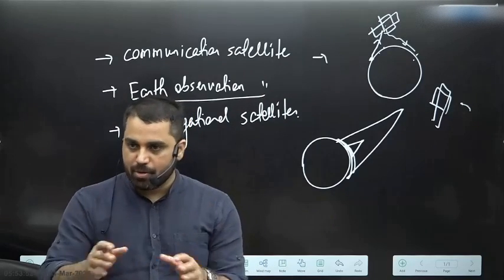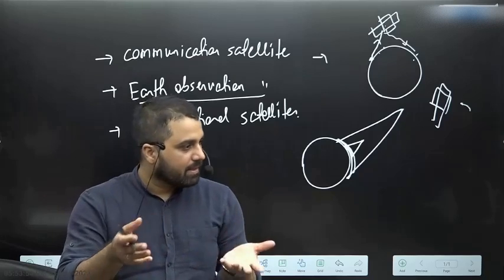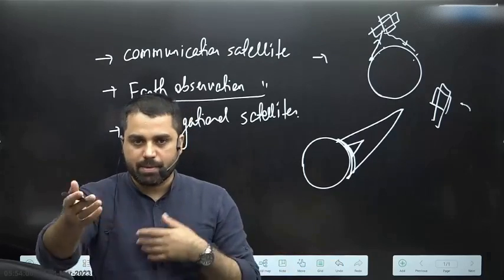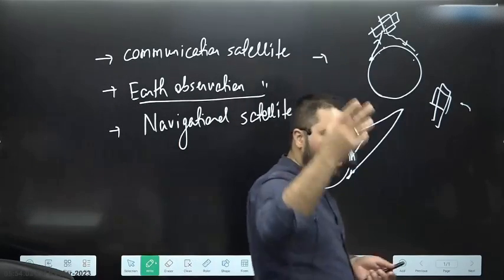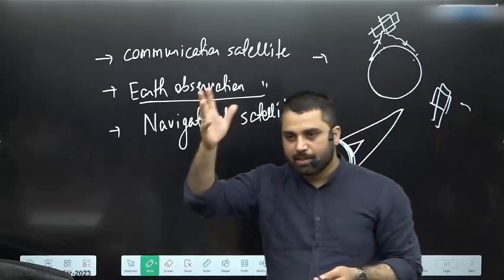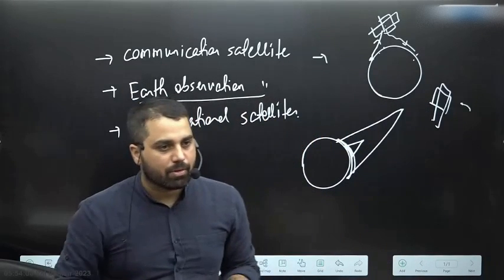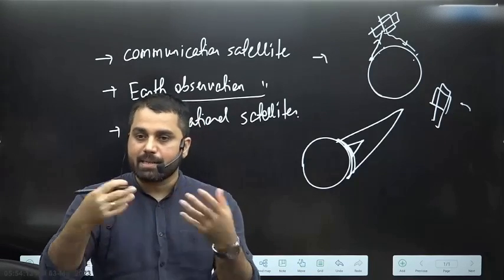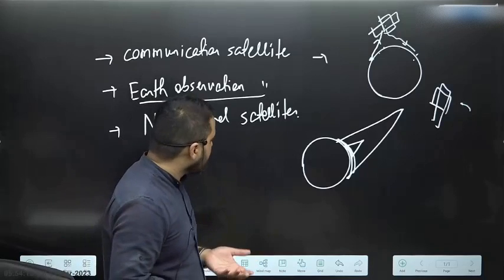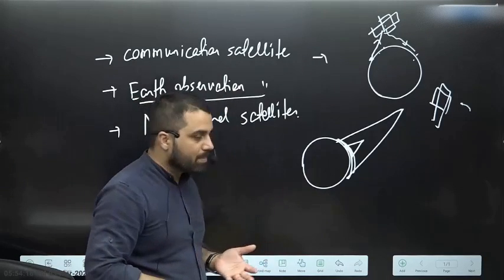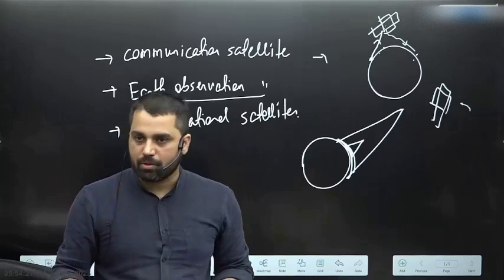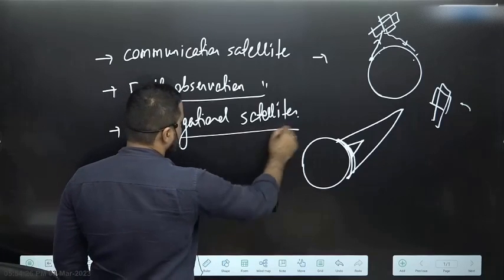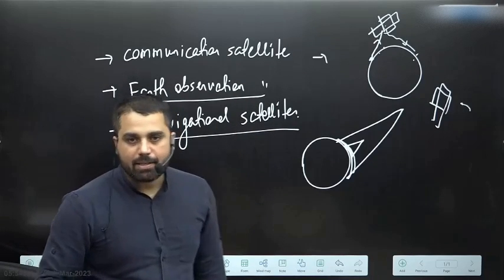The nearer you are to a particular location, the better your resolution will be. Imagine resolution as a concept we use in day to day life: if you want to take a picture of something very far away, you have to zoom out a lot, and the more you zoom out, the picture quality is going to worsen. So you have to be in the vicinity so that you can collect better quality data. That is why Earth observation satellites should ideally be kept in low Earth orbit, not very far away from Earth.